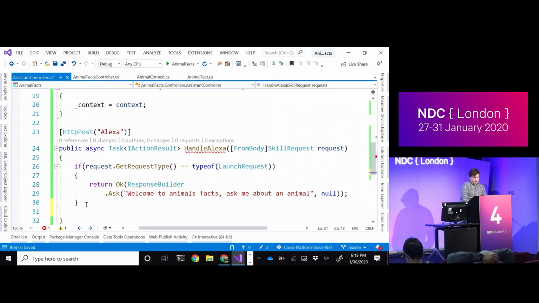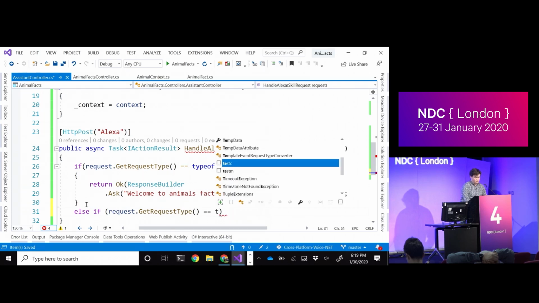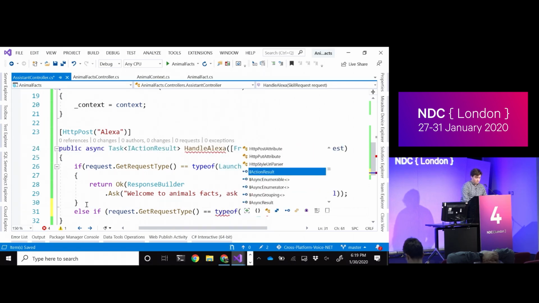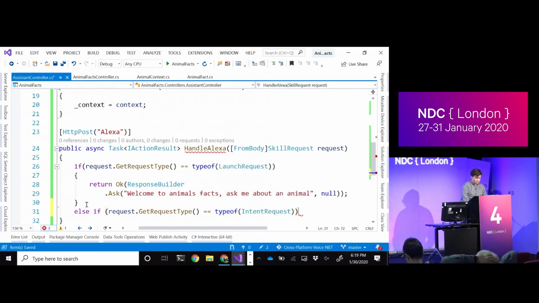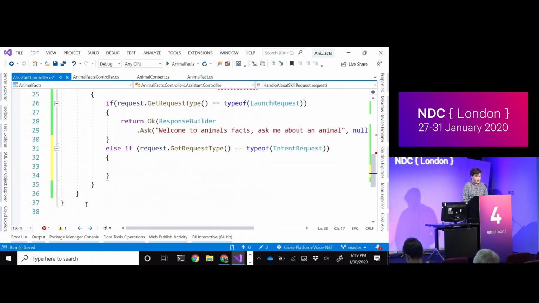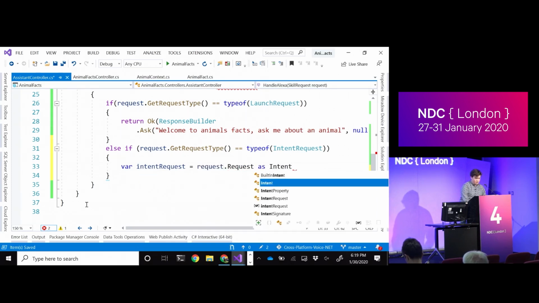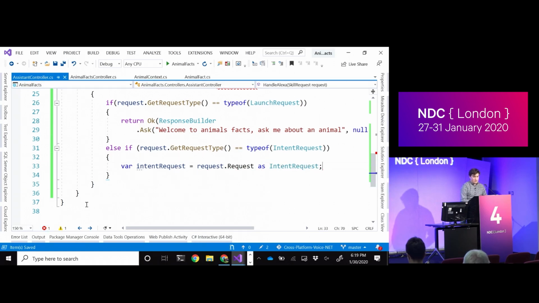We get a different request type if we're getting an intent, appropriately named intent request. So I'm going to separate this a little bit more to intent request. Now we can guarantee that we have an intent, and that means we're going to have other properties available to us. So we can cast the actual request's inner body. I can say var intentRequest equals the request.Request as IntentRequest. Now we can start to access things like the intent name, the slot values, and stuff like that.